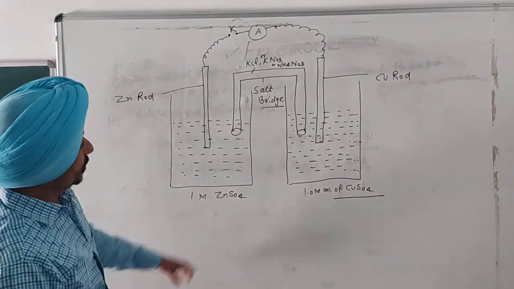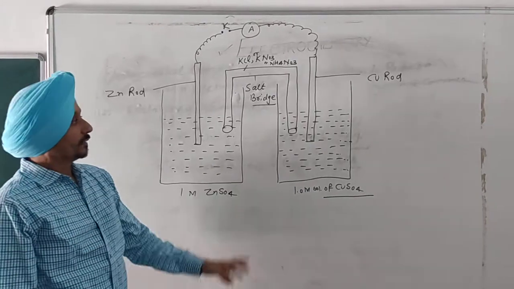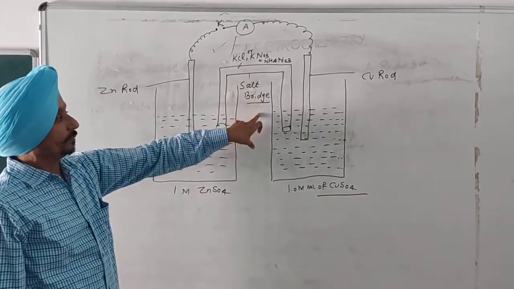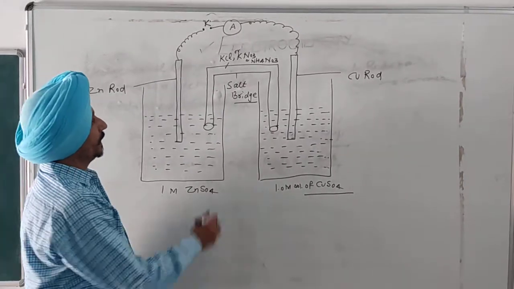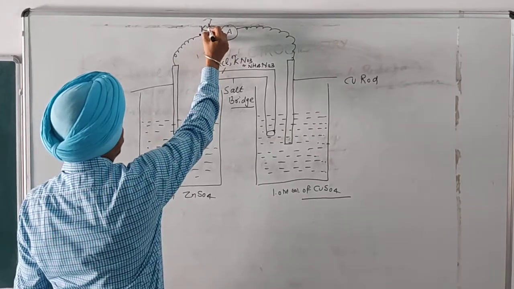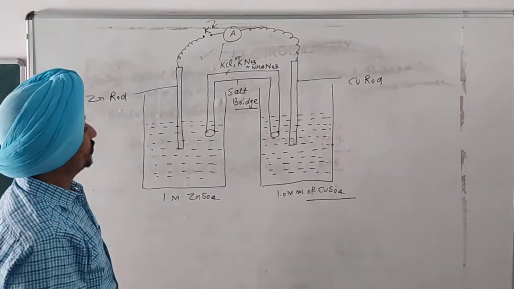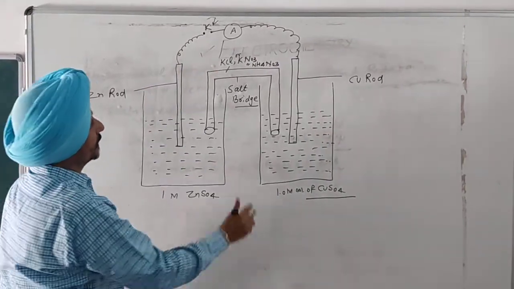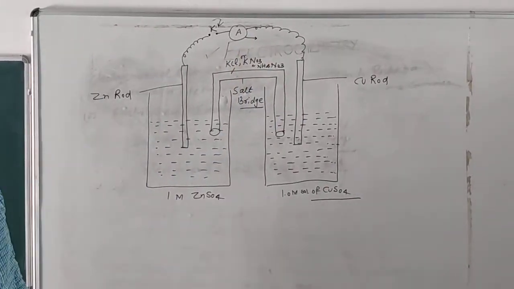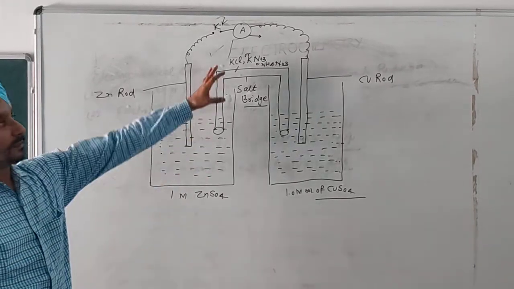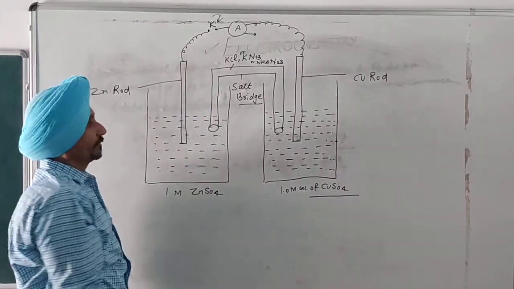Salt bridge plays a very important role in the working of an electrochemical cell or a galvanic cell. When the circuit is completed by inserting the key in the circuit, the current starts flowing in the external circuit, which is indicated by the ammeter. Ammeter is a device which is used to check the passage of the current. When the key is inserted, the following observations are made.